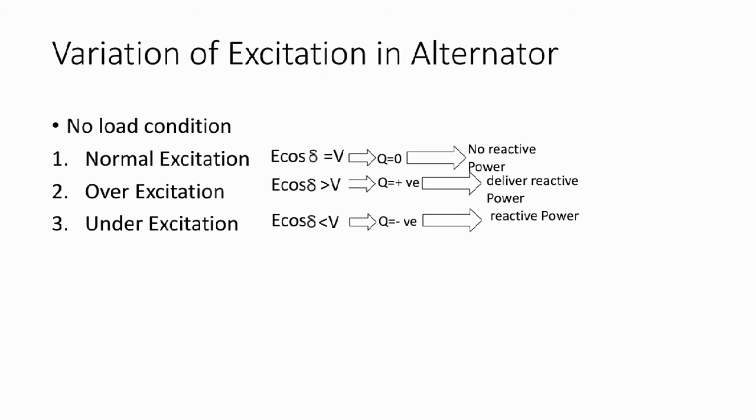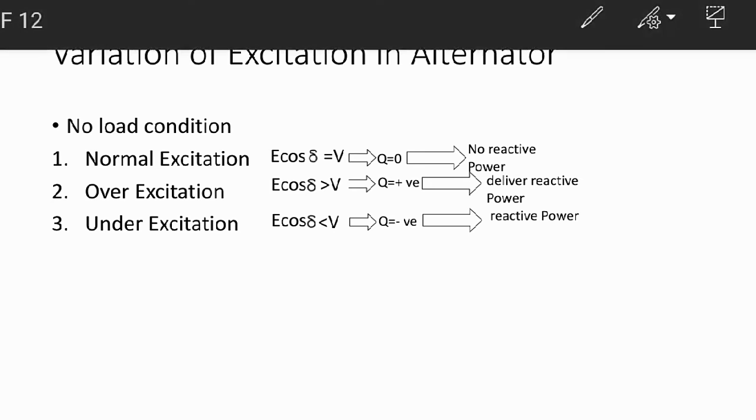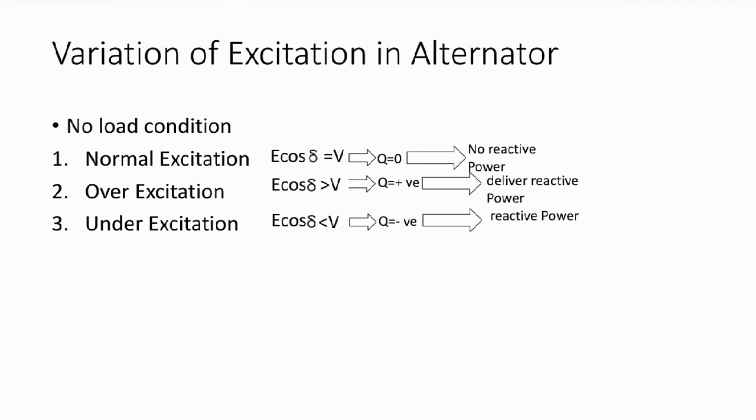In normal excitation, delta equals 0, so cos delta equals cos 0 equals 1, which means E cos delta equals E.